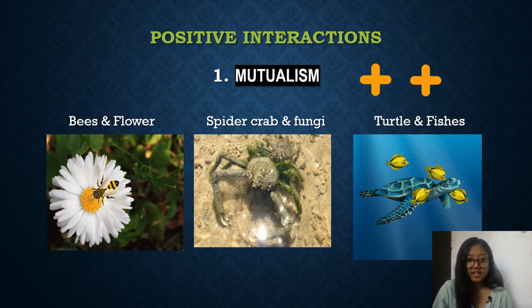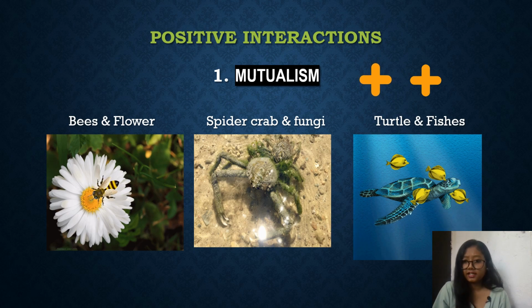In the first diagram, it represents bees and flowers, where bees take the nectar from the flower and help in the pollination of the flower. They spread the pollen grains to the other flowers. The second diagram represents spider crab and fungi, where fungi get a good shelter on the spider crab's body, and it helps the spider crab blend into its background for protection from predation and for capturing prey.